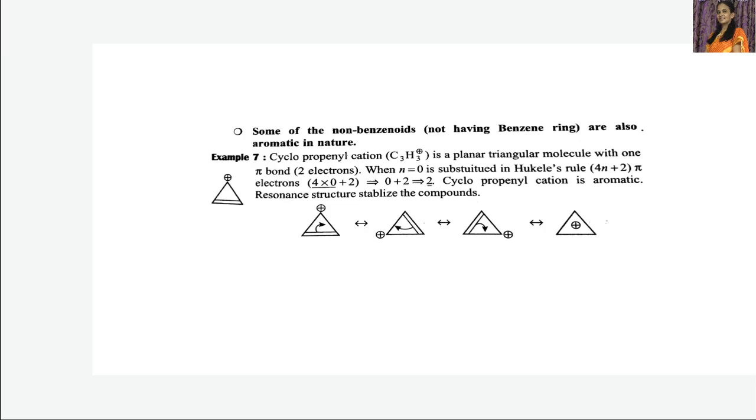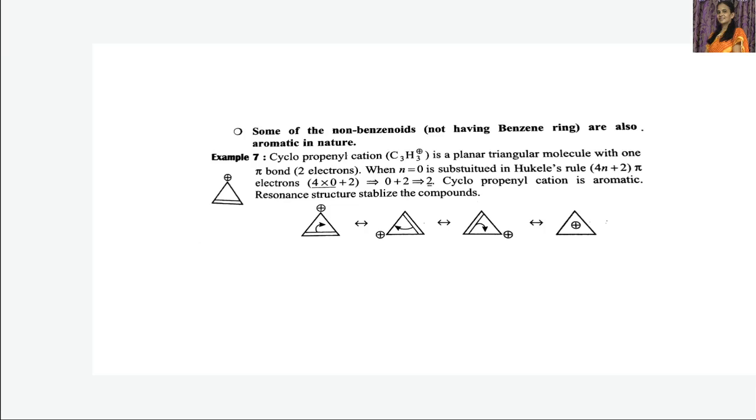When n is equal to 0 is substituted in Huckel's rule, 4n plus 2 pi electrons, then 4 into 0 is 0, plus 2 is 2. So as it has 2 pi electrons, it is obeying Huckel's rule, and this non-benzenoid compound is said to be aromatic. So this is the cyclopropenyl cation, which has 2 pi electrons.